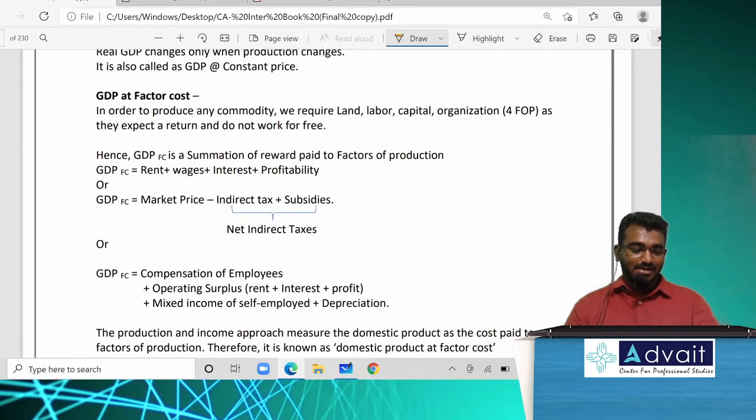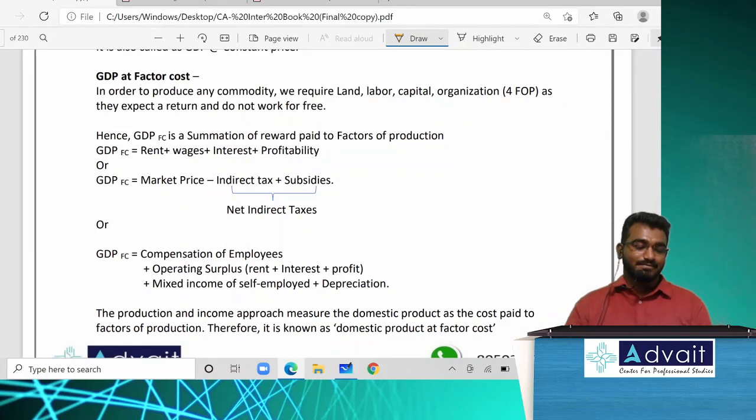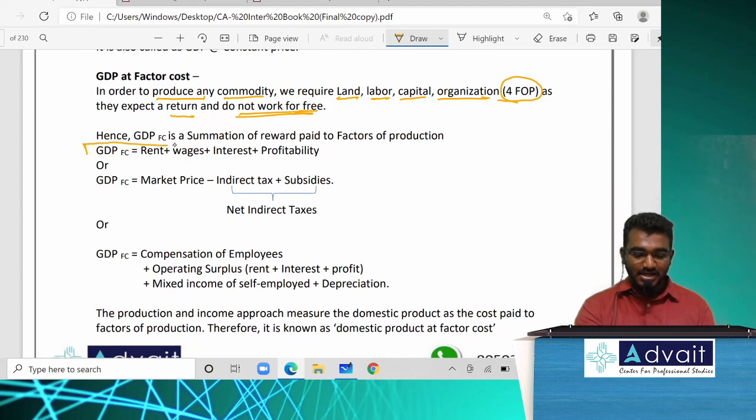Now see here, GDP at factor cost. In order to produce any commodity, we require land, labor, capital and organization, and these are called the four factors of production. As they expect returns, they do not work free of cost. So what does land expect? Rent. Labor expects wages or salary. Organization expects profit. Superb. Capital expects interest. Now in short it is a summation. GDP at factor cost is nothing but rent plus wages plus interest plus profit.